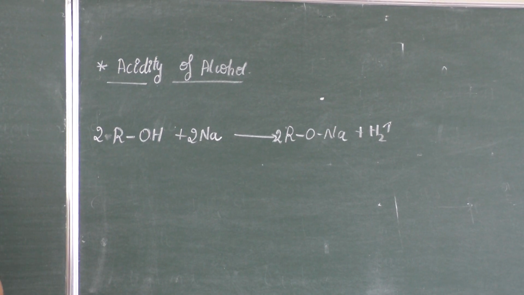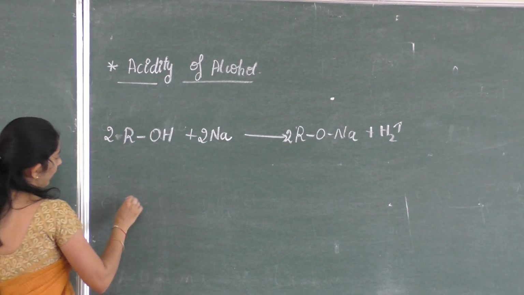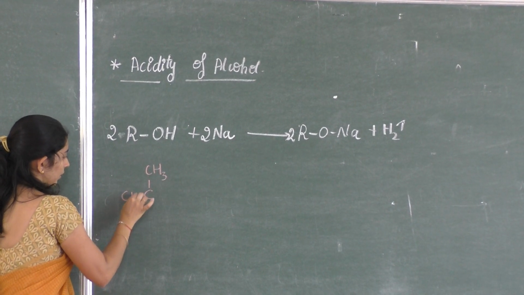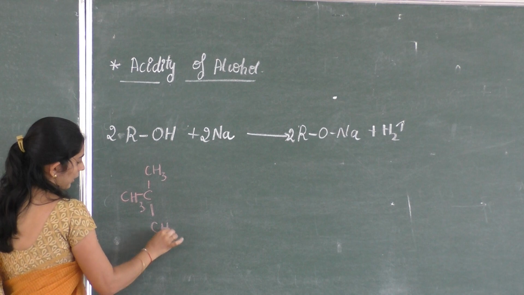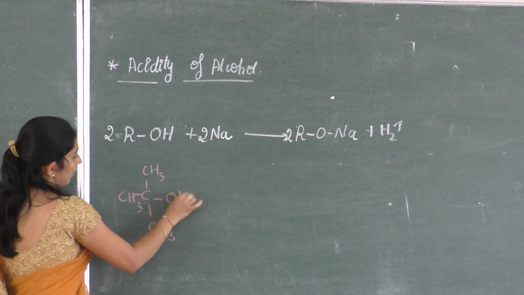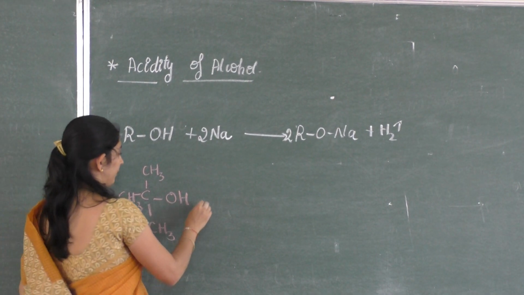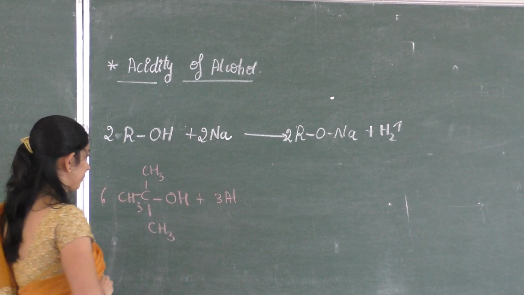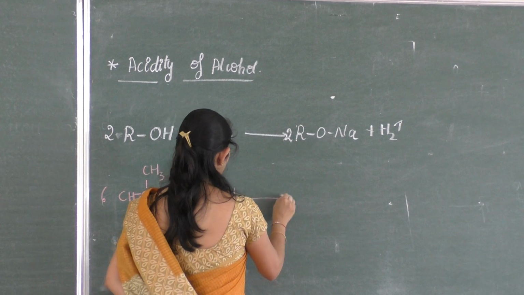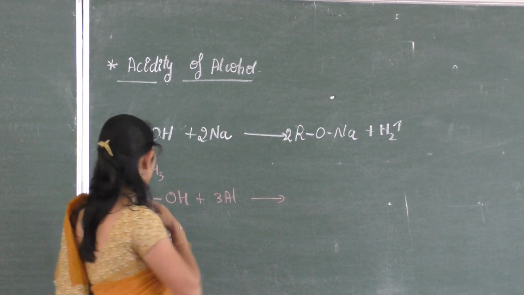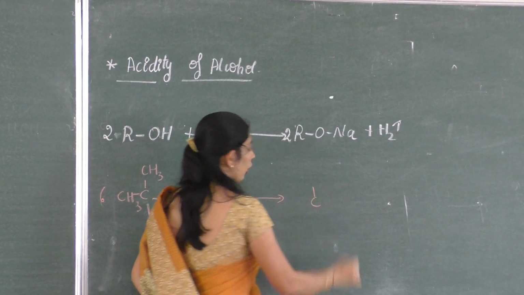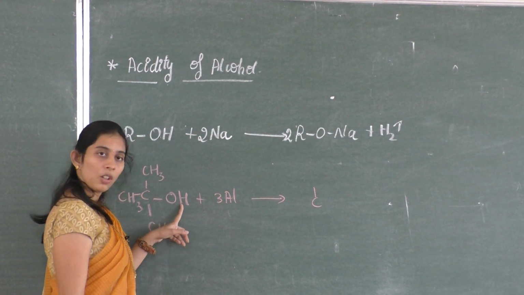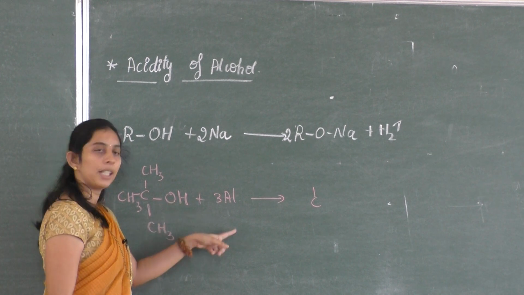Or you can take another example, a tertiary alcohol treated with aluminium. Formation of an alkoxide takes place. Alkoxide means the hydrogen of an alcohol is replaced by a metal.